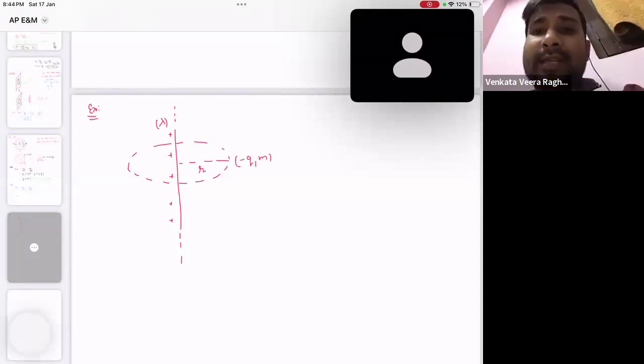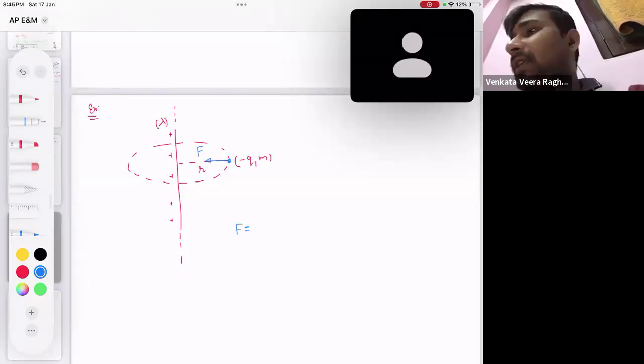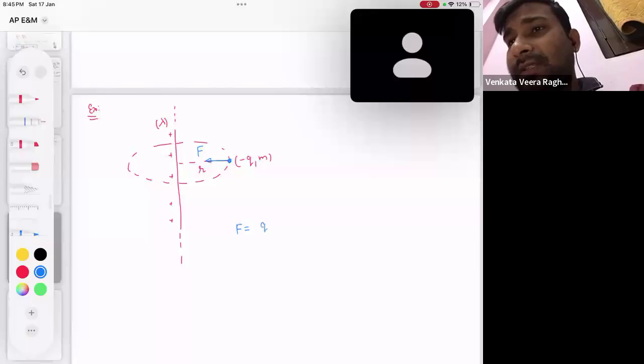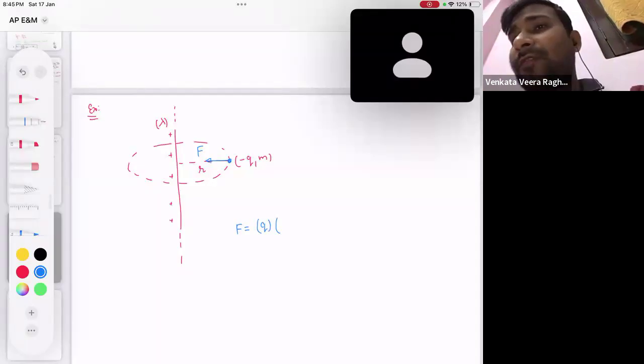So if you look at this particle, can you say that this particle is experiencing a force towards the center? Can you tell me how much is that force? The force acting on the charge particle towards the center is going to be the charge of the particle multiplied by the field. What field will this one create there? The field created by the infinite wire is lambda by 2 pi epsilon naught r.